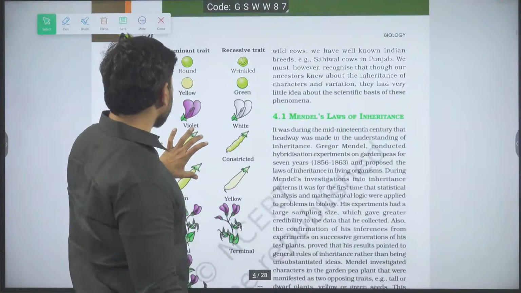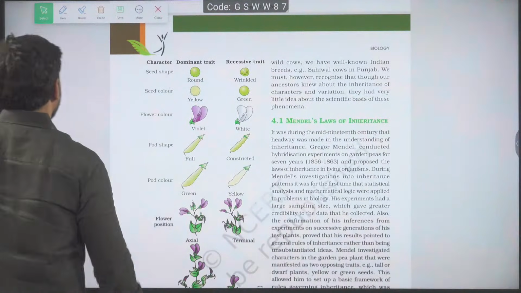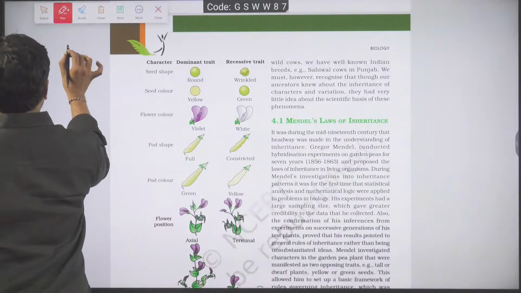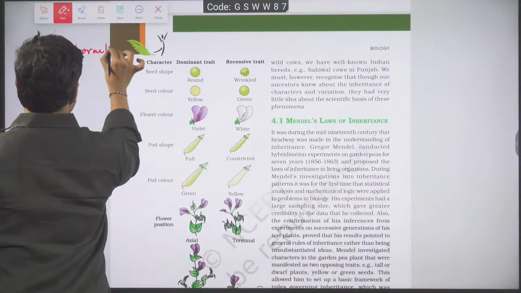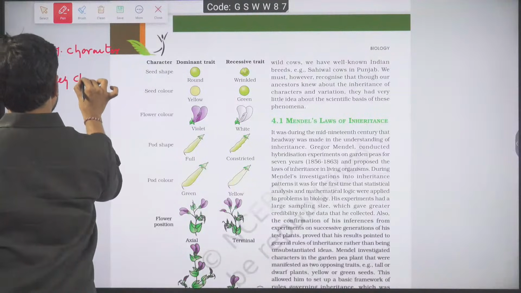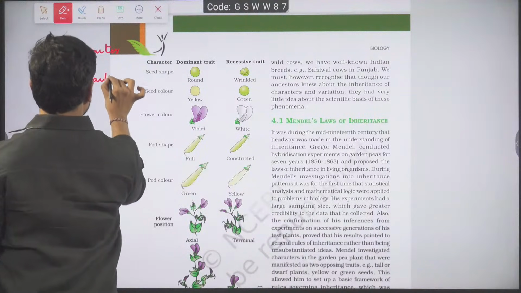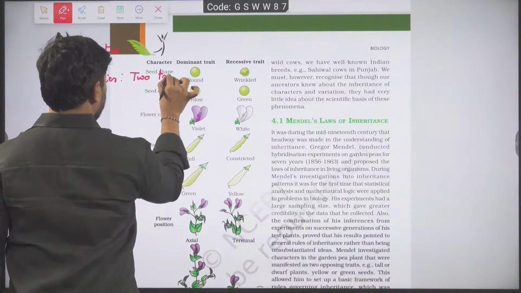Then observe here, they are talking about Mendel, and he selected 7 characters. For each character, 2 traits, only 2 alternate forms of trait.